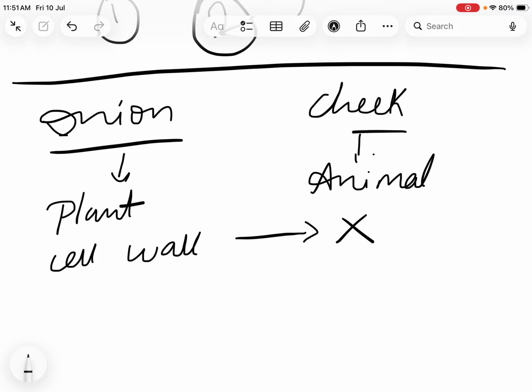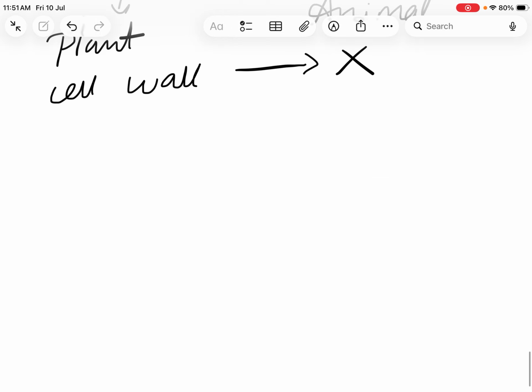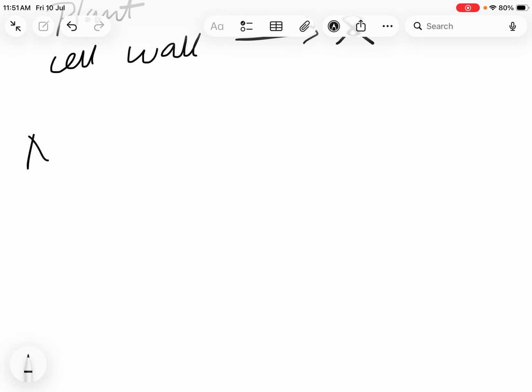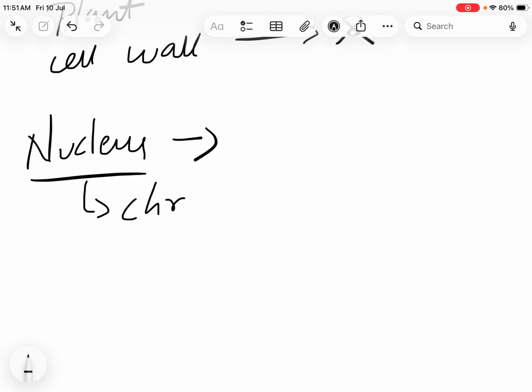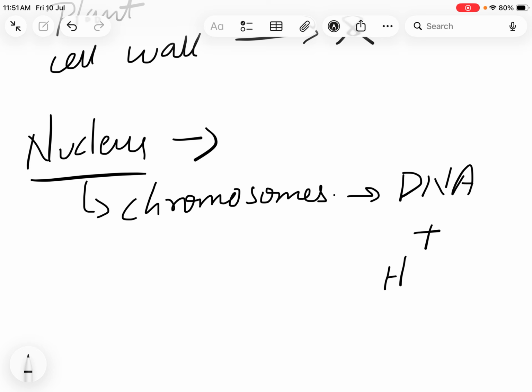Both plant cells and animal cells have a nucleus. It is a membrane-bound nucleus. Inside the nucleus they have chromosomes, which are formed by DNA and histone proteins. So this is about plant cells and animal cells.